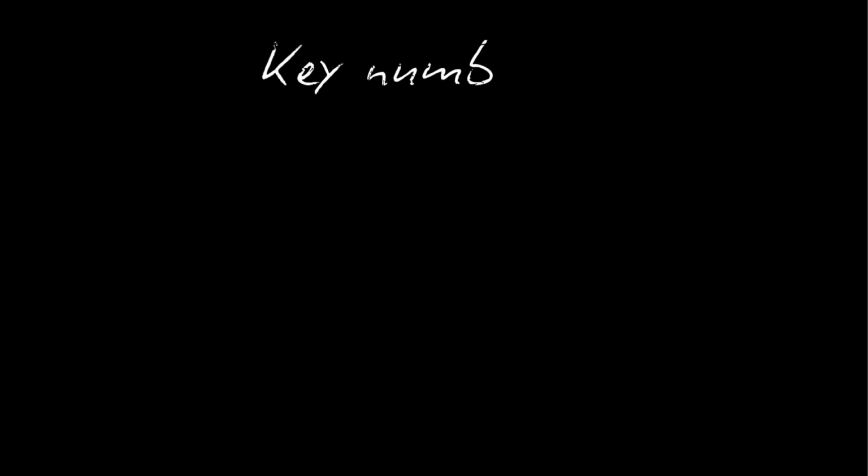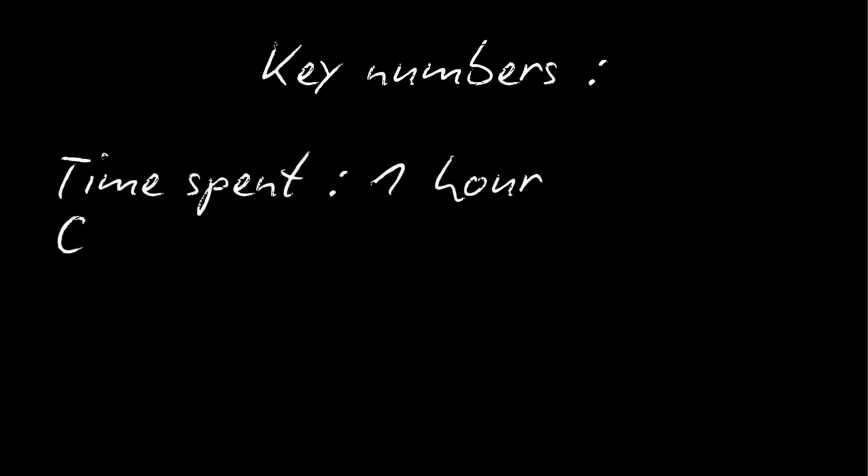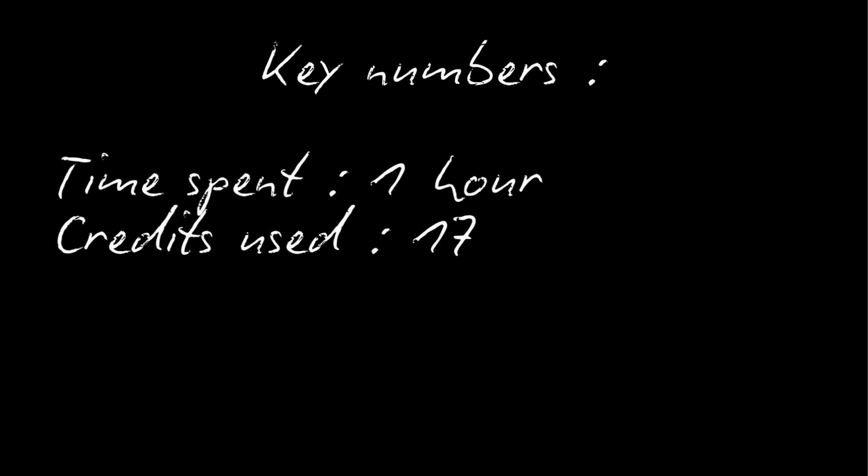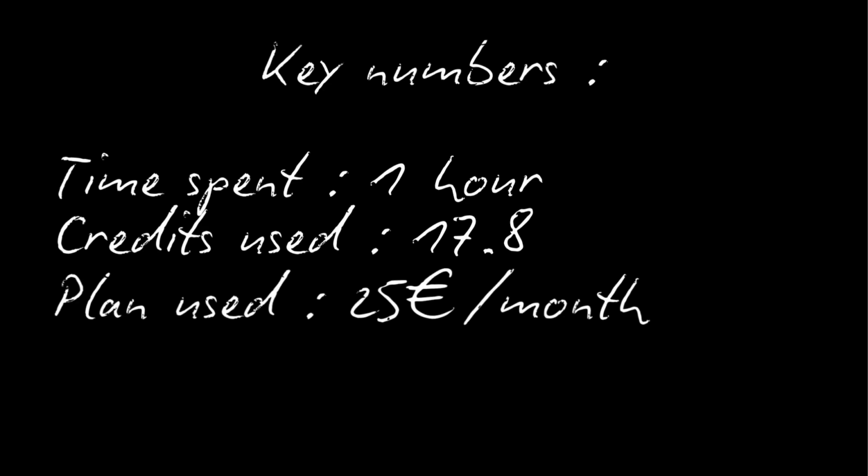Now let's talk numbers. This took me around an hour to build and I used 17.8 credits. With Lovable's free tier, you only get 5 credits per day, so for a project like this, it is better to be on the paid tier. I'm using the 25 euros per month one, and that gives me 100 credits per month, which is more than enough to build several projects.